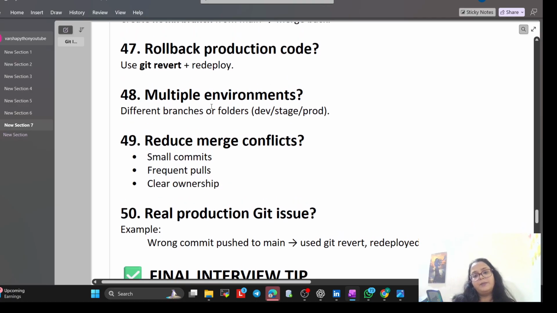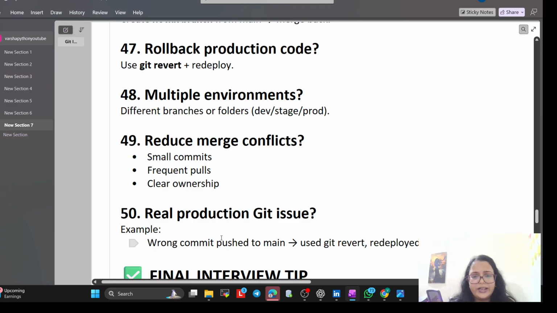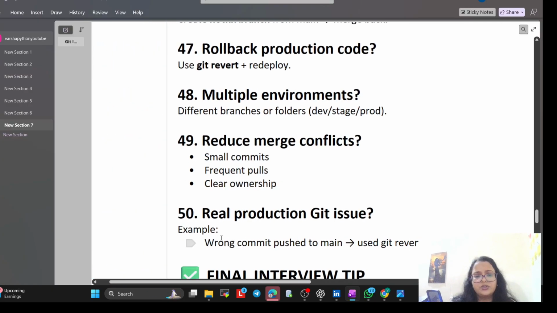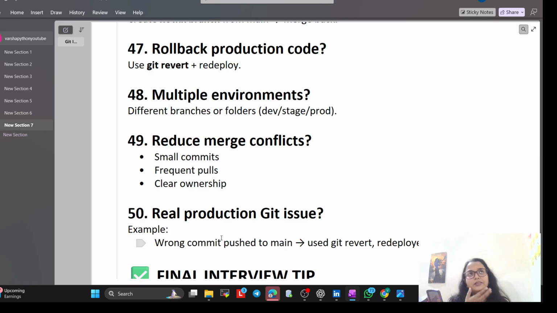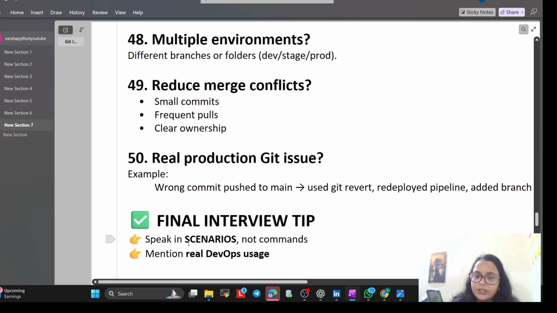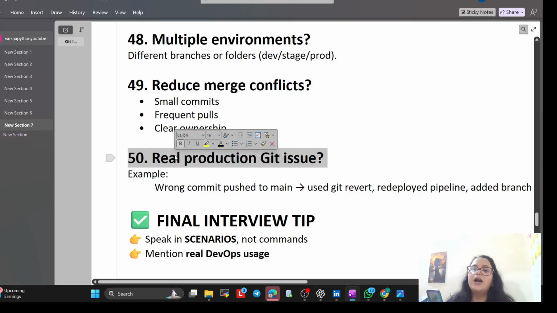Now real production issue, you can just say whatever issue you got, like wrong commit, git revert. So that is as per your experience, or you can comment your answer in my comment box. Final interview trick: speak in the scenario as I have explained, not only the command, and mention real DevOps use cases.